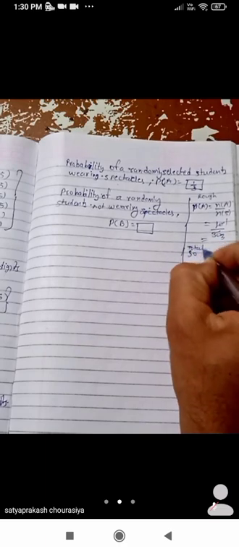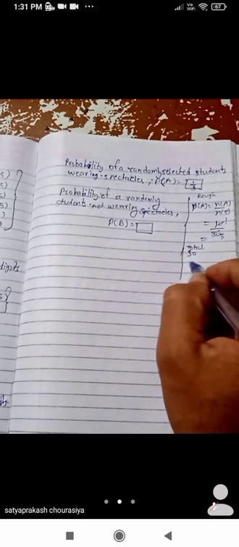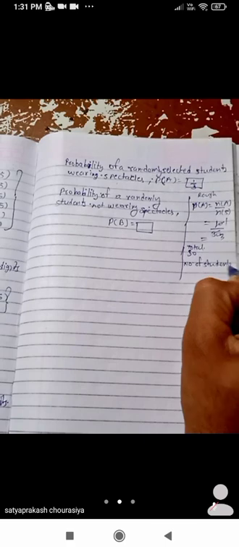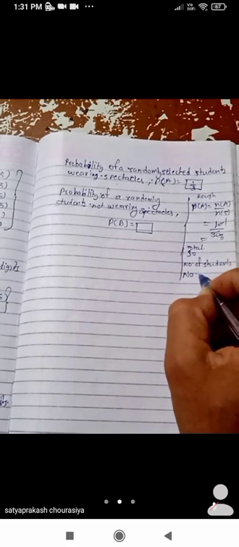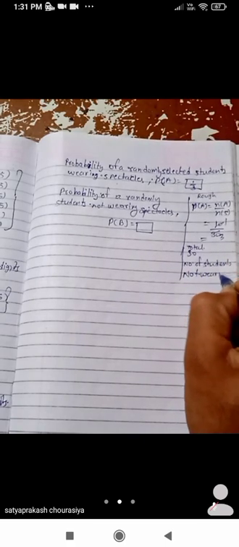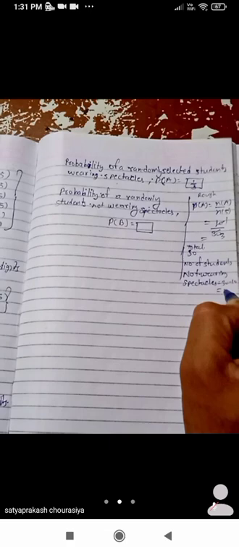Now 10 are wearing spectacles. So the number of students not wearing spectacles is equals to 30 minus 10 is equals to 20.